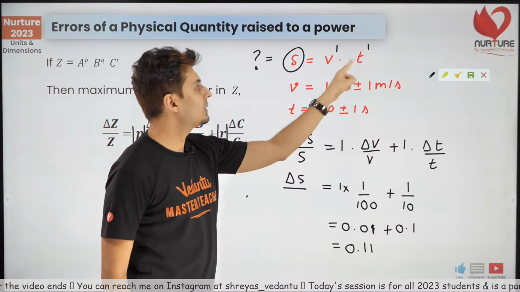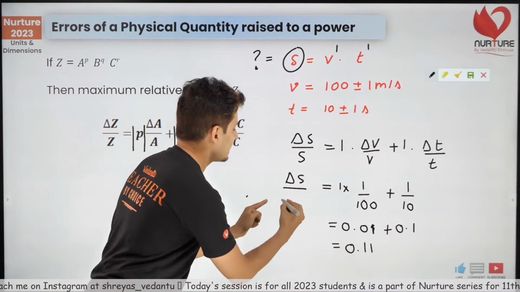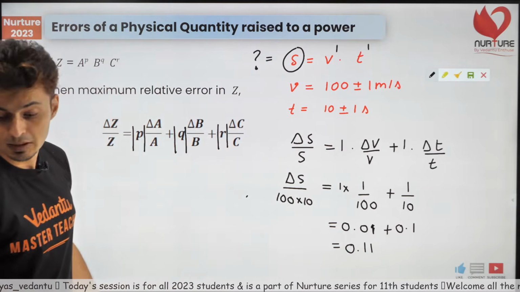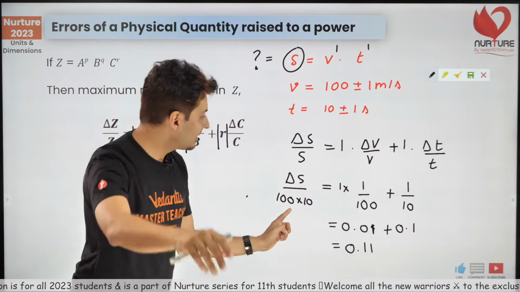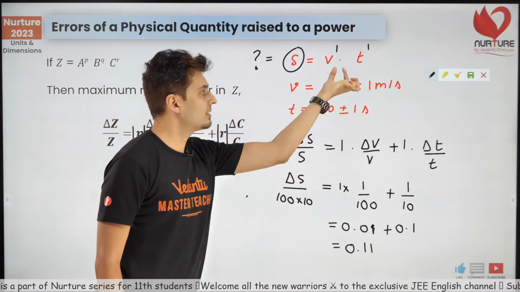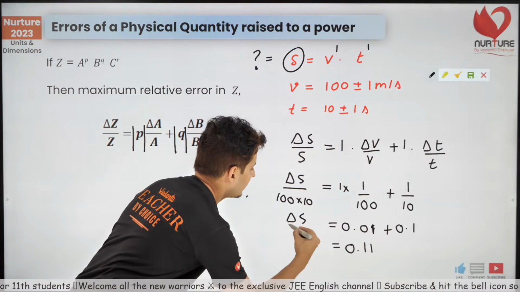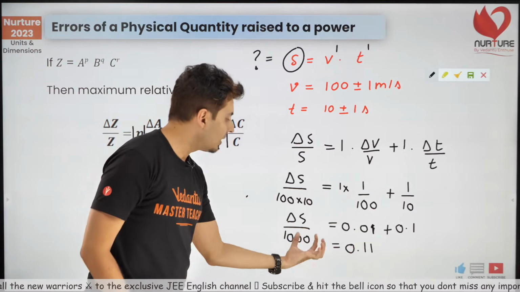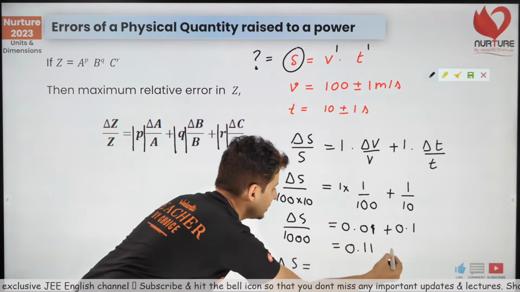S will be velocity into time. What is velocity? 100. What is time? 10. So this S is nothing but 100 into time. I hope this is clear. Everybody understanding this? When we found out this value of S, just take this V and this T and multiply them. So that is 100 into 10, so delta S by 1000 is nothing but whatever is remaining over here. So if you want to find delta S, 1000 into 0.11.